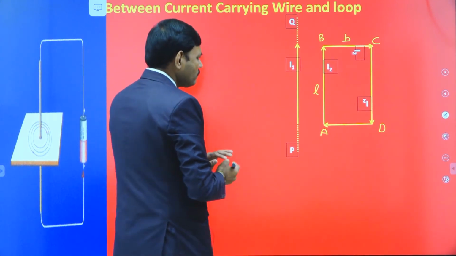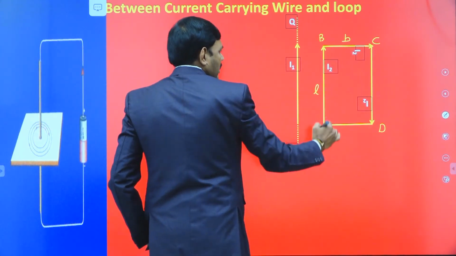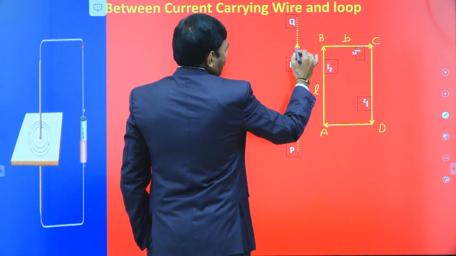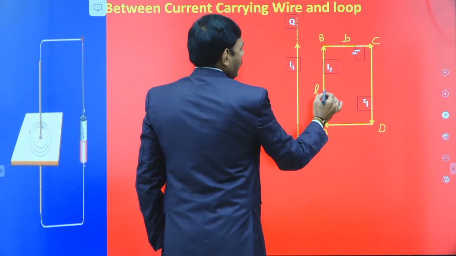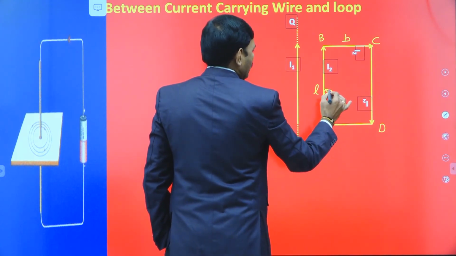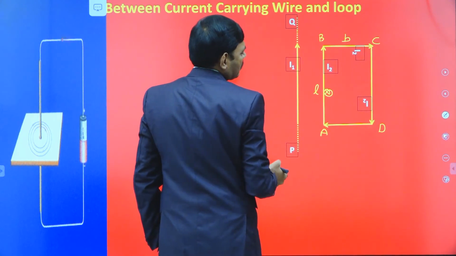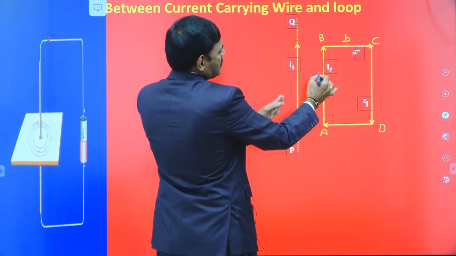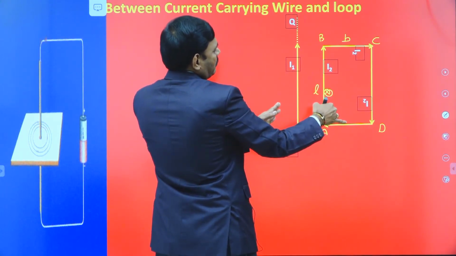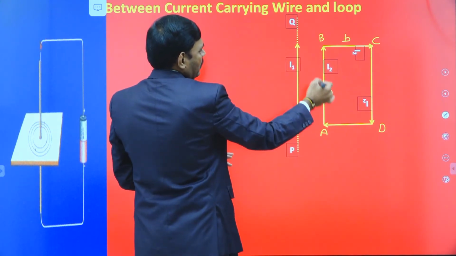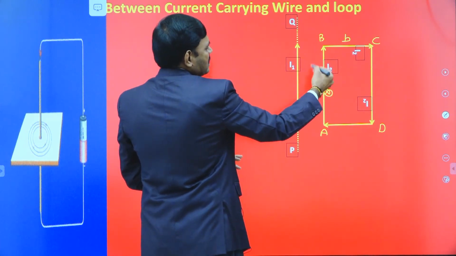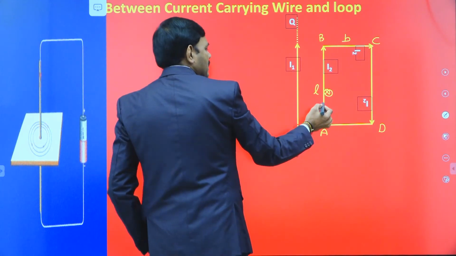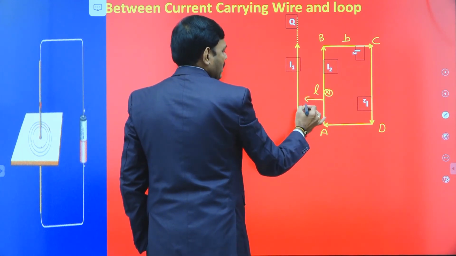Then here let us observe AB. The PQ current carrying wire produces a magnetic field into the board here, and these two are same directed currents I1 and I2. Look into the AB wire and PQ wire. AB and PQ wires carry currents I1, I2 respectively in the same direction. Then there is an attraction force. This is the force acting on the AB wire.